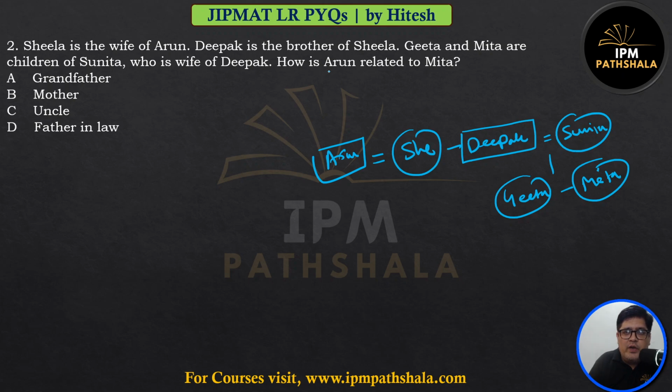The question is, how is Arun related to Meeta? See, one level above, you have either parents or uncle, aunt. Arun is not the parent, so Arun must be the uncle. There might be more examples like maternal uncle, paternal uncle. In this case, it is simply uncle.